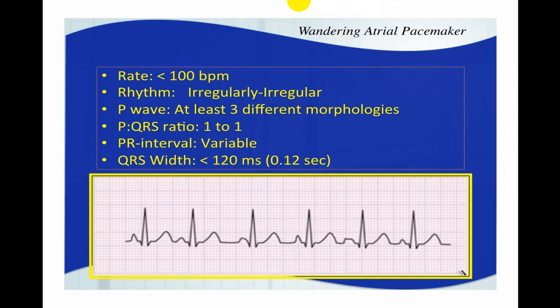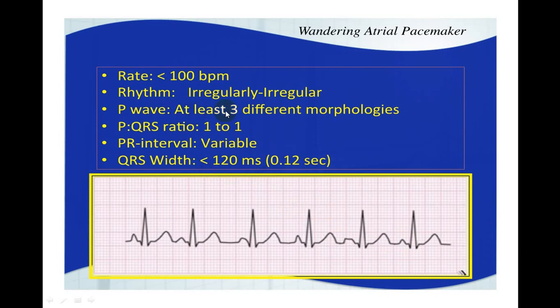Now this is a very interesting thing. Just follow properly. See this RR interval. It is changing. Now if you see these P waves, they are all different.